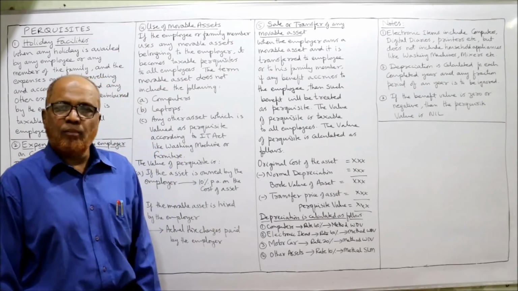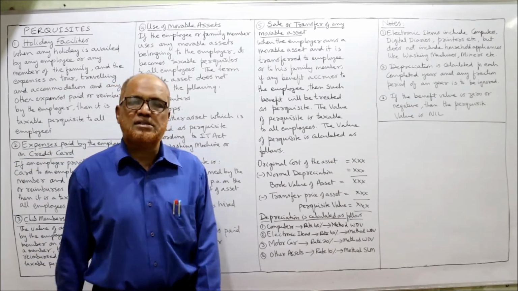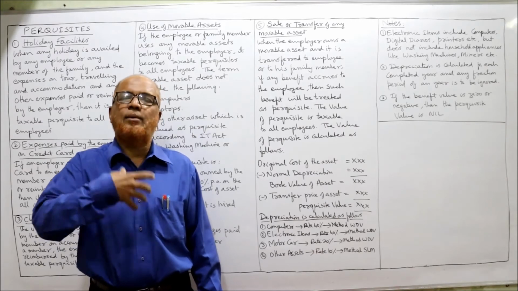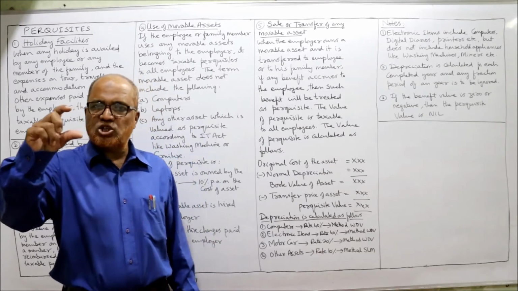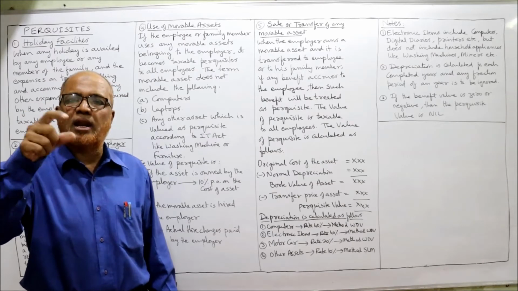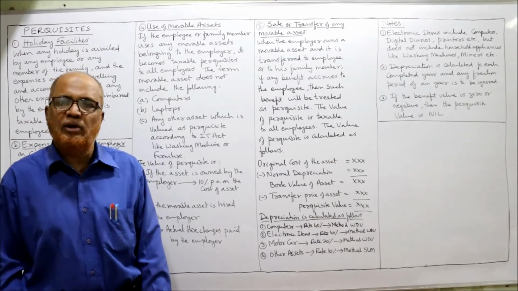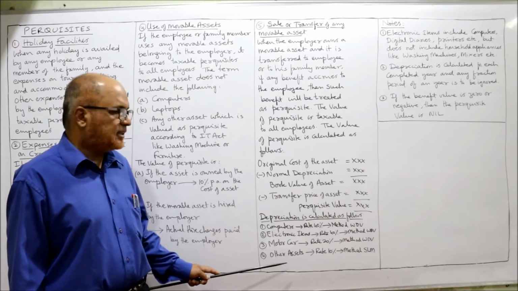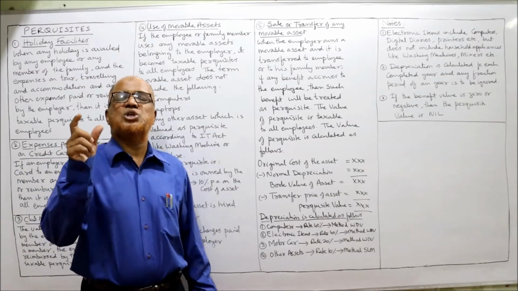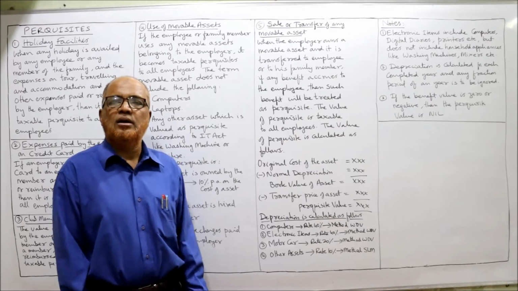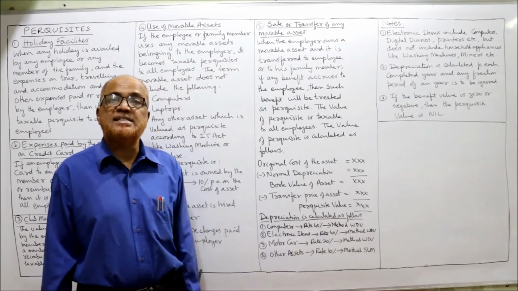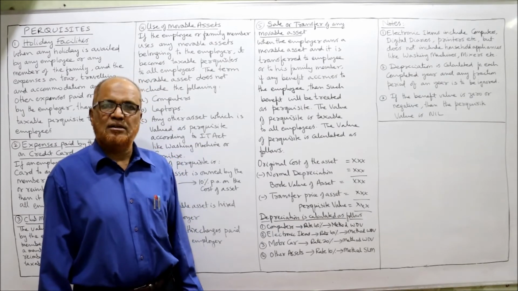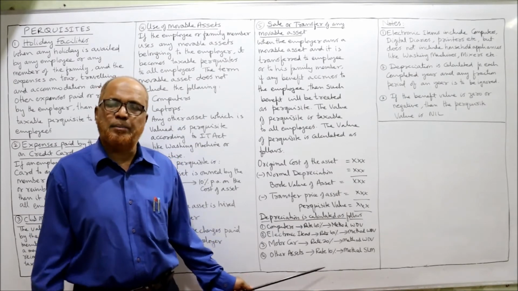Motor car: for a motor car, 20% is the rate of depreciation and the method is again WDV, reducing balance method. For any other asset apart from these three, the rate of depreciation is 10% on the straight line method, SLM, the fixed installment method.